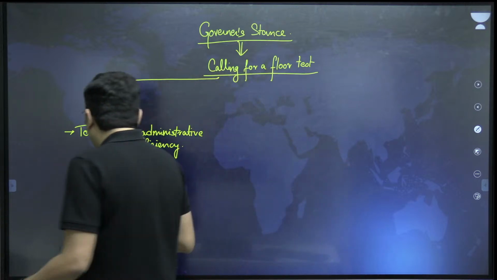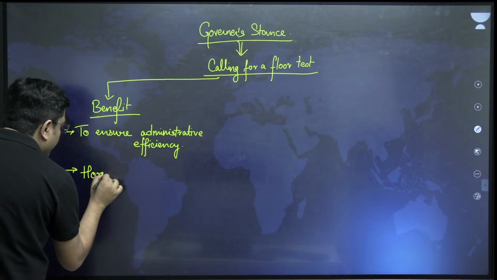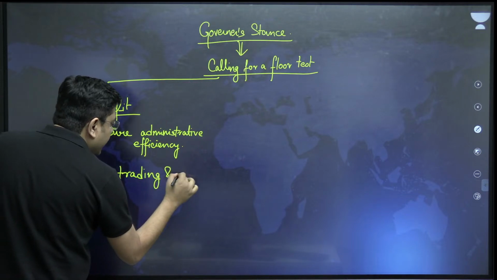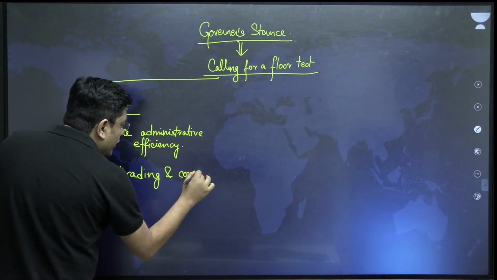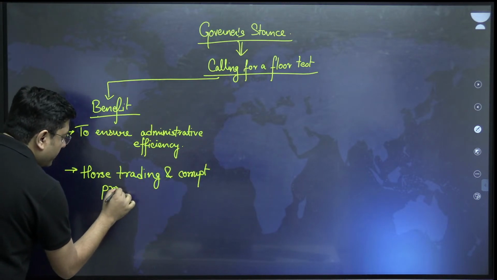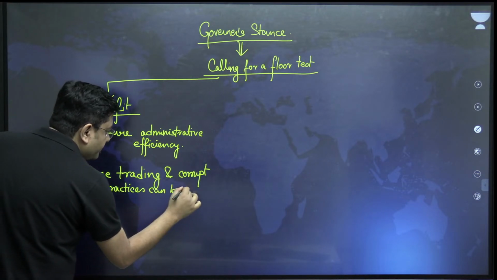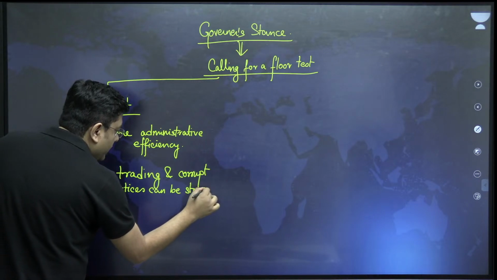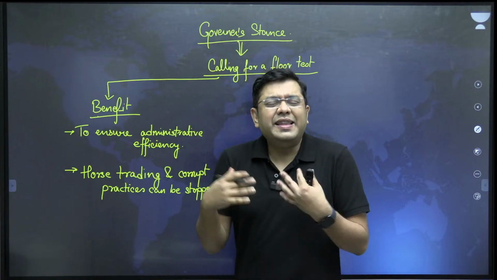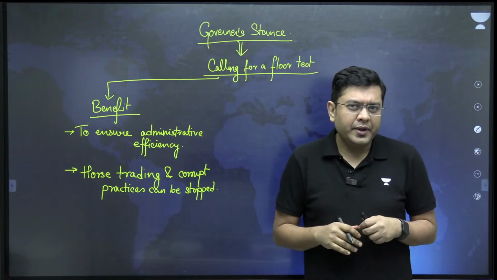Secondly, horse trading and corrupt practices can be curbed. Horse trading means what? You give a large amount of money to any particular individual to switch sides or to vote accordingly. These practices can be stopped. Right? These are the clear-cut benefits. And that calls for the governor's action. Floor test. Just call for a floor test.